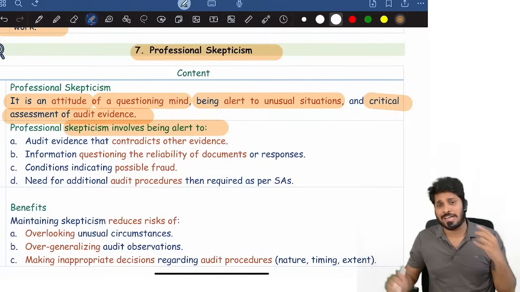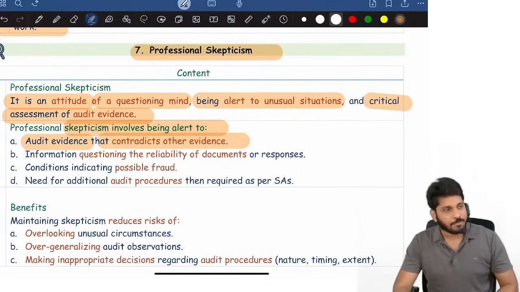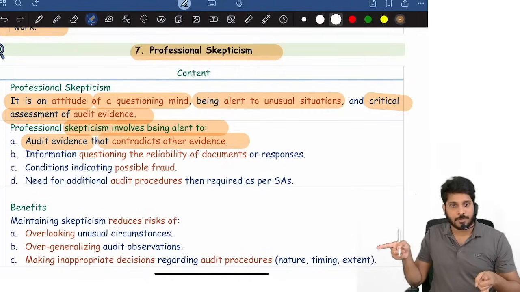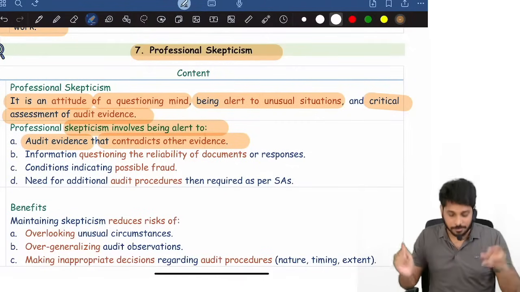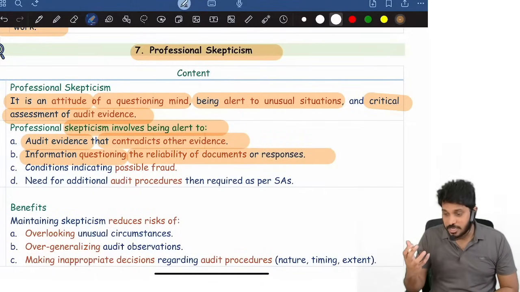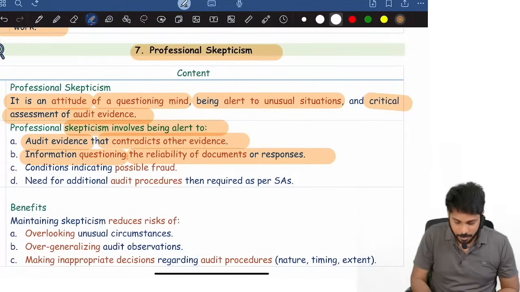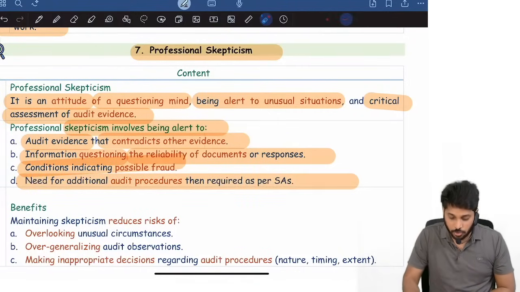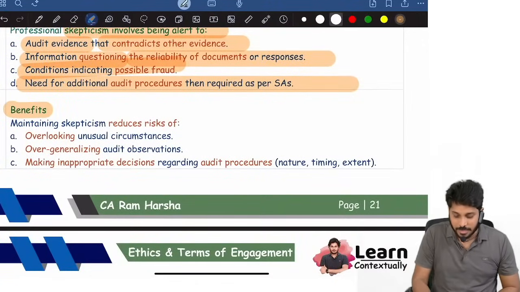You are always alert. Alert to what? Alert to evidence that contradicts other evidence. For example, you told me profit is so much, but the books of accounts show this much, and the balance sheet and P&L show this much: different sources showing different information. When I'm alert, I can see this. Information questioning the reliability of documents or responses; I got some information where I feel this document is wrong. Conditions indicating possible fraud and the need for additional procedures. Because you are alert, you may end up like this. And what are the benefits of skepticism? It reduces risk.